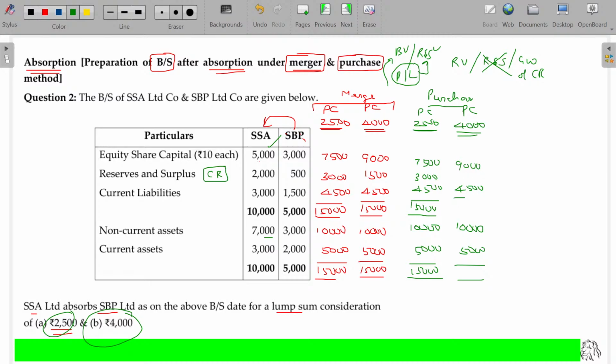Now tally this: 15,000 and 1,500, you get the balance. That balance is called capital reserve. These two are reserves and surplus. These two are capital reserve. Is that clear? Hope now you'll be able to understand the logic.